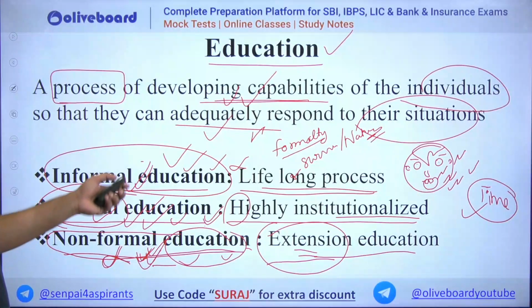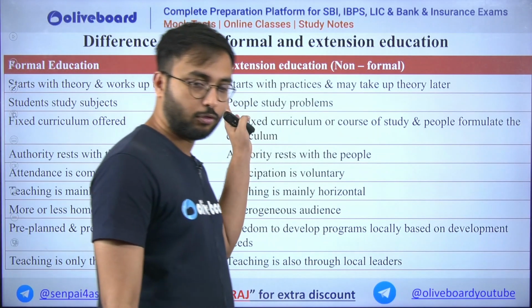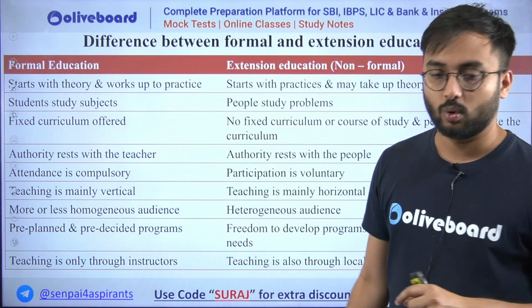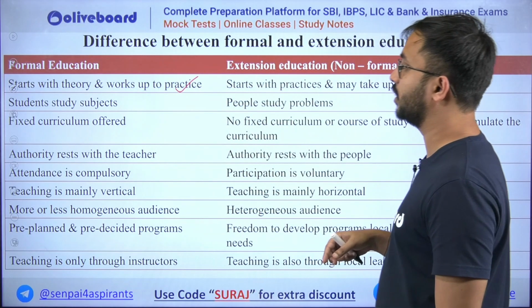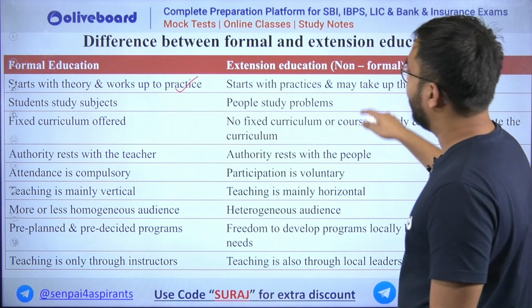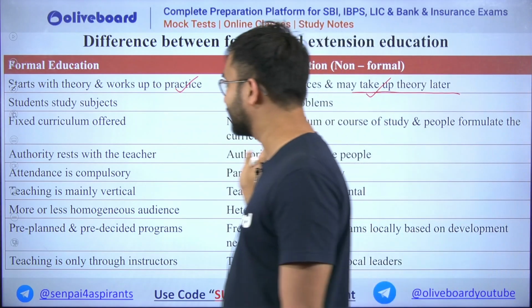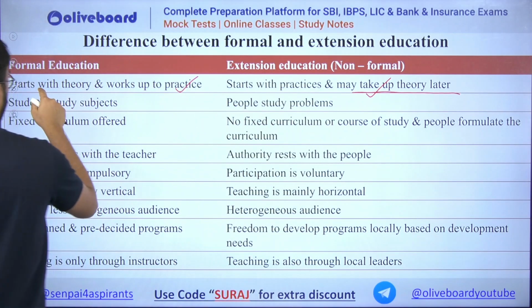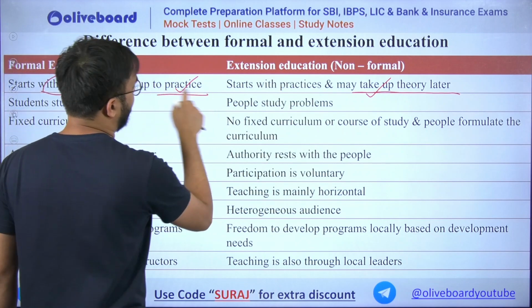We already talked about 3 types of educations. Now let us look at the difference between formal education and extension education. Okay, so formal education, if you see, it starts with theory and works up to practice. Extension education starts with the practices and may take up the theory later. So 2 differences are there, as I told you. Formal education starts with a theory, concept or principle, and then we go to make any practical.